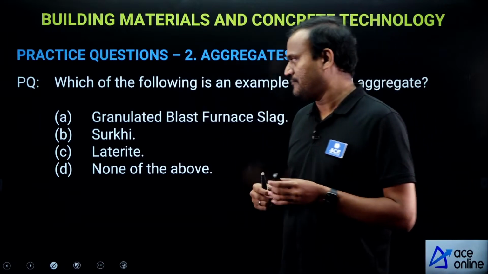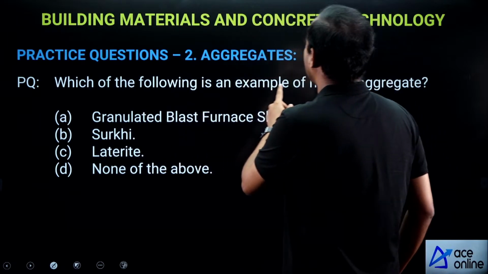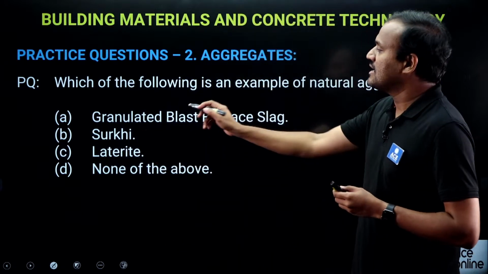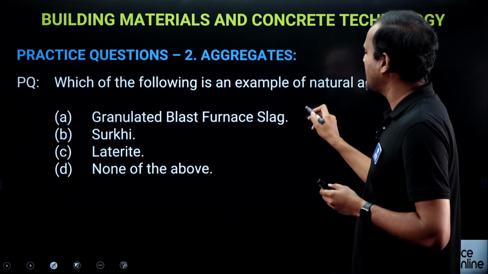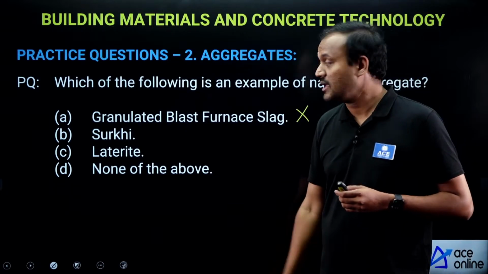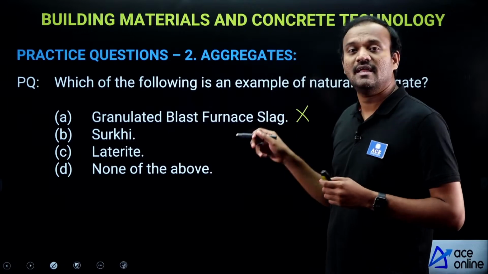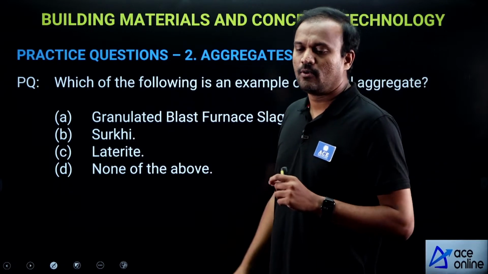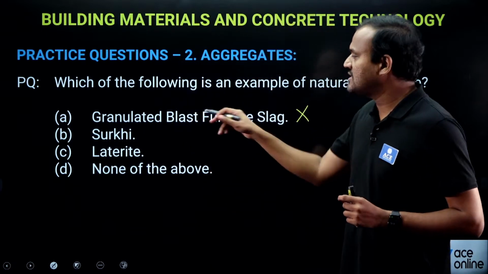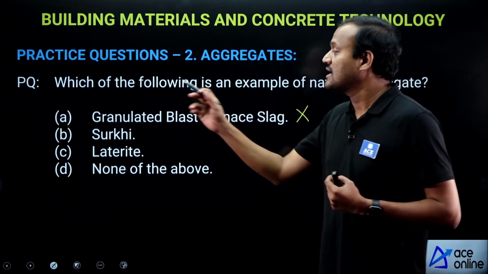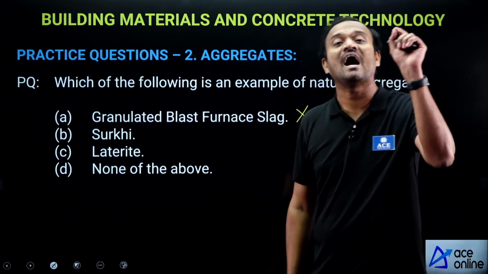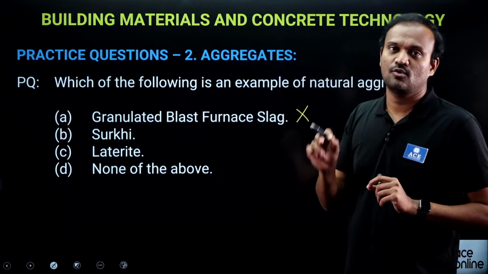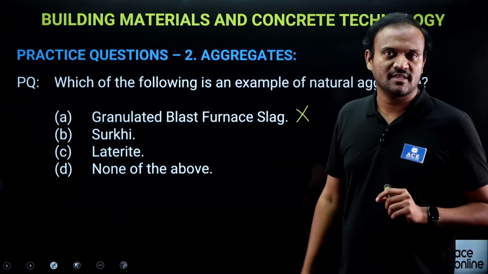Now, which of the following is an example of natural aggregate? Option A, granulated blast furnace slag, incorrect option. See, blast furnace slag is a waste coming from your steel and iron industry. Rapid quenching of this blast furnace slag gives granulated blast furnace slag, which is an artificial coarse aggregate. So, not the right option.